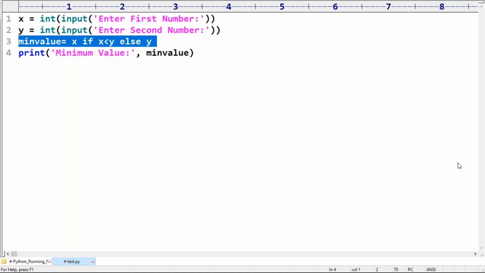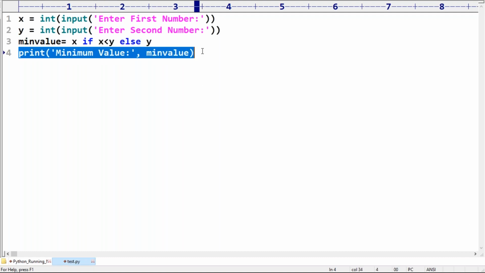Is it clear? Can you please confirm? Any explanation required about this line?